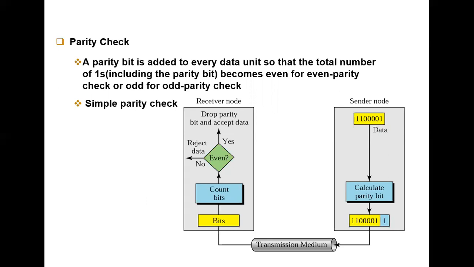Okay, so this will transfer from the sender. On the receiving side it will check the number of parity, even or odd parity. So if I have 1, 2, 3, 4, that means an even number, and the data will be accepted. If the values change, for example if I change a value from 0 to 1, the count becomes 3, 4, 5 and the value of the original bit is changed. Therefore the receiver will automatically reject that data, right?